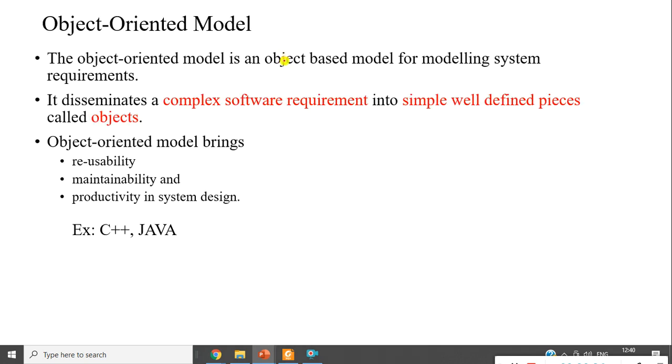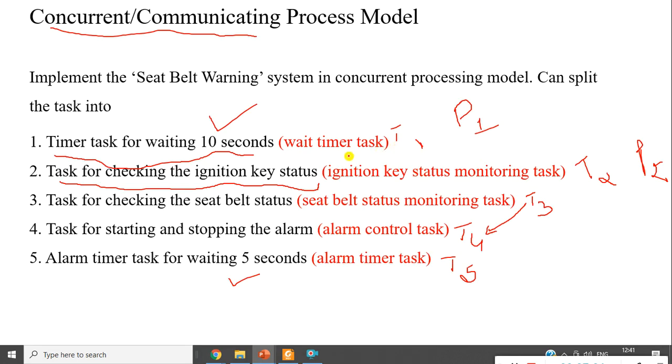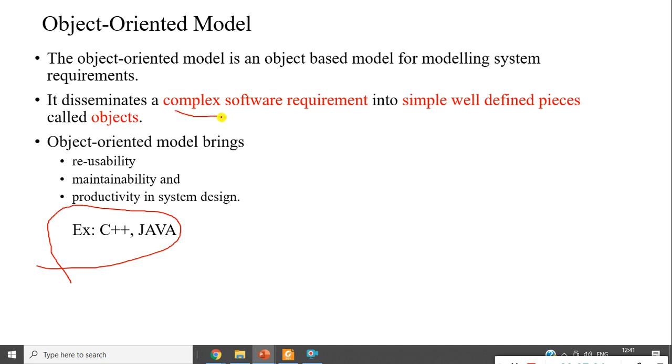The last topic of this is the object oriented model. So what is the object oriented model? The best examples of object oriented programming are C++ and Java. The object oriented model is best suited for this kind of modeling requirement, where the majority of the work is split, or decimated, into small pieces of code. A big complex software requirement can be decimated into simple, well defined pieces.